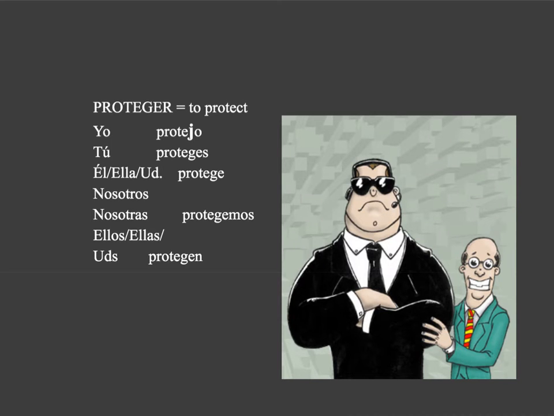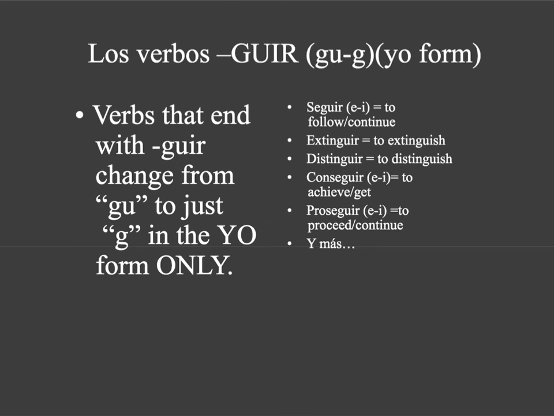Alright, so proteger, okay? You can see it's just the yo form that gets this G to J change. Again, all of the other forms, proteges, protege, protegemos, protegen, that G, remember we talked about this in pronunciation? The G already sounds like an H. But if you put a G in front of an O in the yo form, you would get a hard G. You'd get protego. You can't have that weird sound when all the other sounds are H, H, H, proteger. So to keep that sound, we switch out the G for a J.